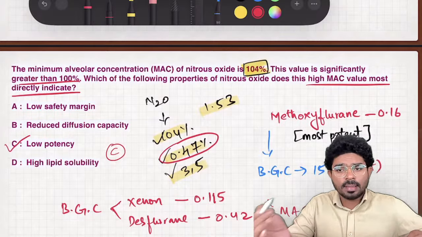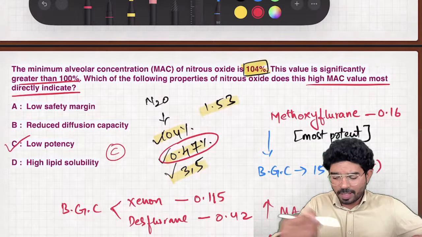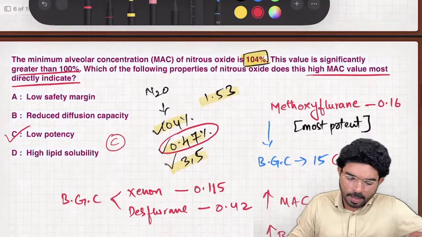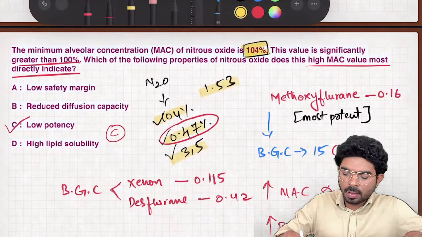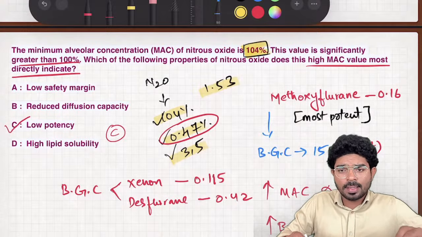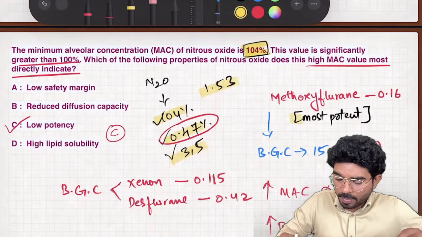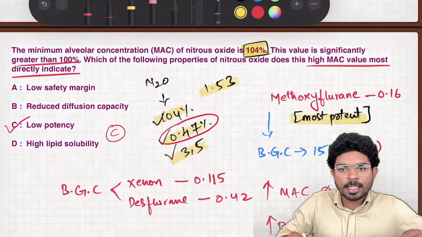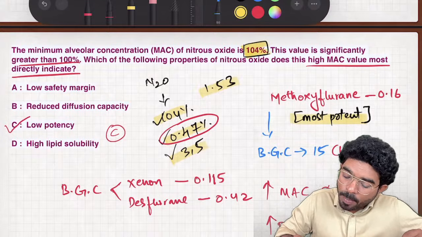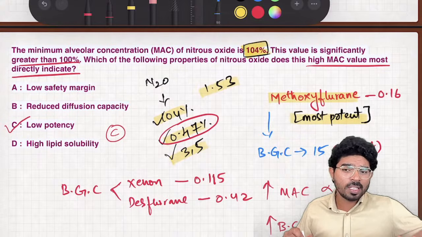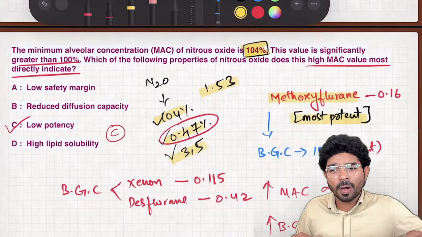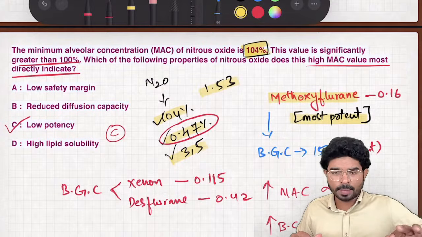Apart from this, because previously INICET was always focusing on this particular area, I want to stress a few important points. Least potency is nitrous oxide. Then what is highest potency? Highest potency is methoxyflurane, the MAC value is 0.16, which is least.